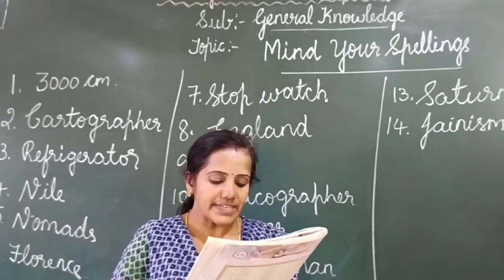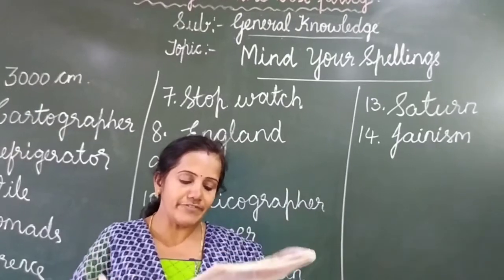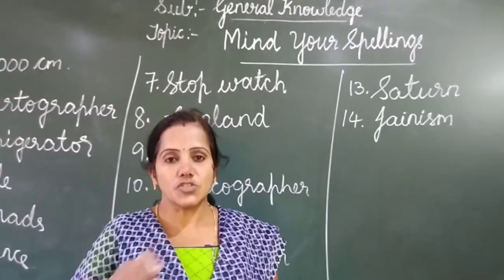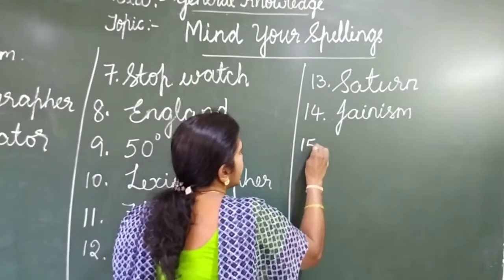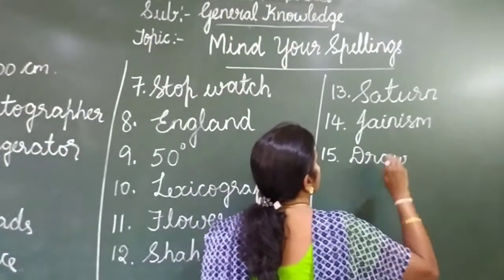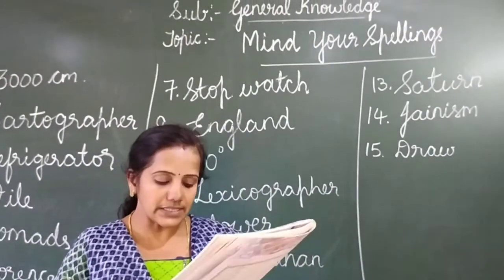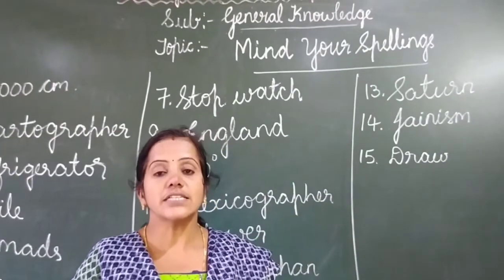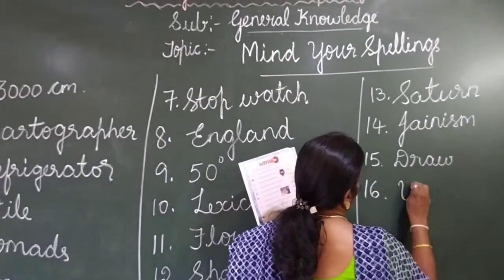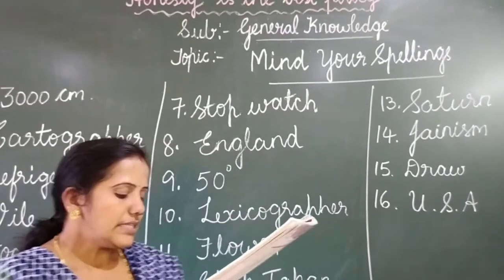So, next 15th one. What is the result of a match called in which neither team wins? Okay. So, neither team wins. So, what do we call that match? It is draw. So, the 15th answer is draw. So, none of the teams will win here. So, we call it a draw. Last one. In which country will you find Lake Superior? It is in USA. Okay. USA. So here we can find Lake Superior.